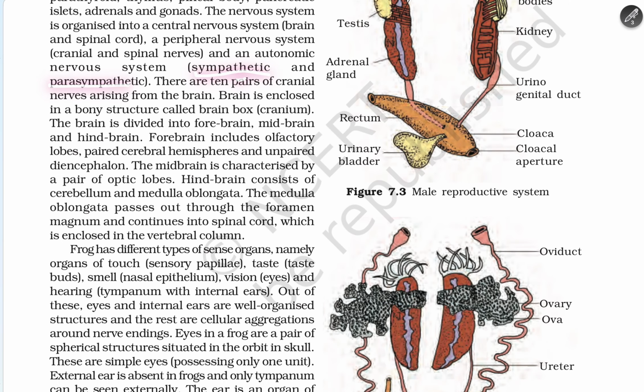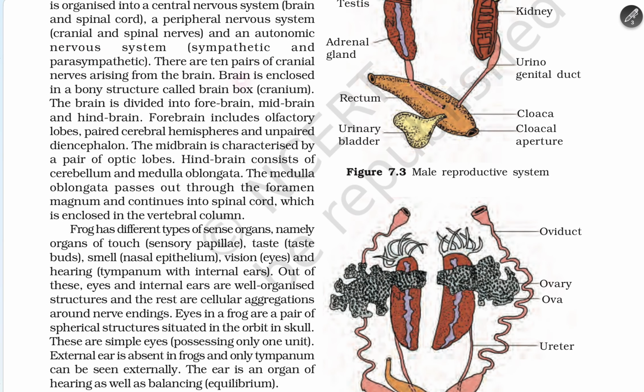There are 10 pairs of cranial nerves that arise from the brain. The brain is enclosed in the bony structure called the brain box, or cranium. The brain is divided into forebrain, midbrain, and hindbrain. The forebrain includes olfactory lobes, paired cerebral hemispheres, and unpaired diencephalon. The midbrain is characterized by a pair of optic lobes. The hindbrain consists of the cerebellum and medulla oblongata. The medulla oblongata passes out through the foramen magnum and continues into the spinal cord, which is enclosed in the vertebral column.